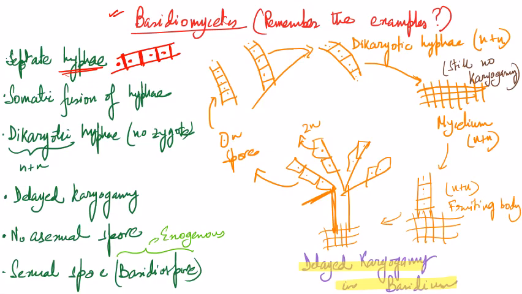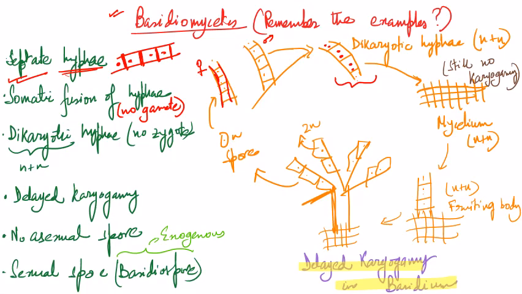Here a very unique thing happens in Basidiomycetes, that is somatic fusion of hypha. See, there is no gamete in case of Basidiomycetes, and instead of that, two hypha, suppose this one is a female hypha and this one is a male hypha. These two hypha come side by side and they give you a dikaryotic hypha. What is a dikaryotic? This is the result of somatic fusion of hypha, right? Dikaryotic hypha. So inside the hypha, the nuclei are not yet fused, they are in dikaryotic form.